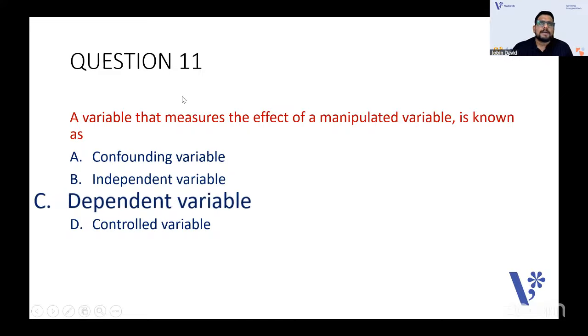So, for example, if you eat more vegetables, you will reduce the weight faster. So eating more vegetables will be the independent variable. Reducing the weight will be the dependent variable, where you can measure the effect of the independent variable on the dependent variable. Maybe drinking alcohol causes cancer, or liver cirrhosis. Alcohol is the independent variable. How well the alcohol drinking is manipulated, your liver will be affected or liver cirrhosis. That is the dependent variable.